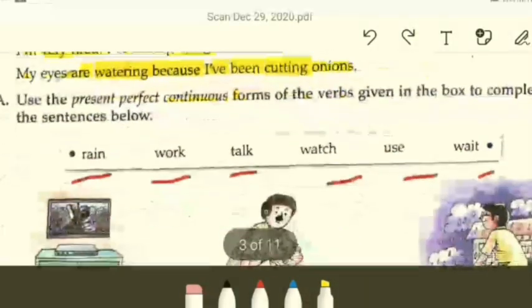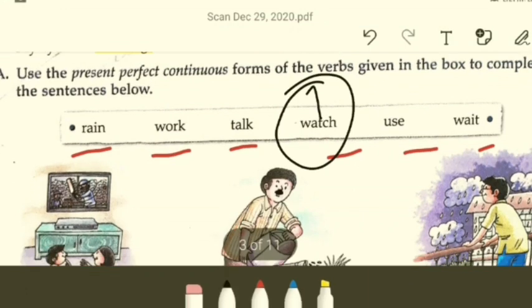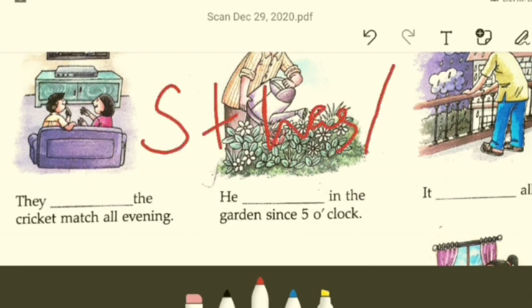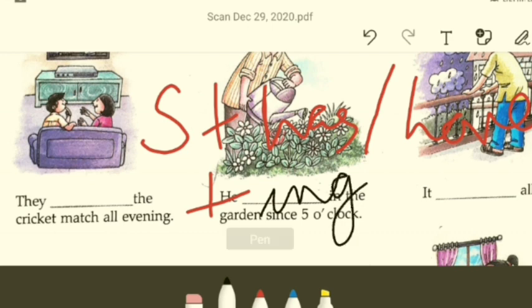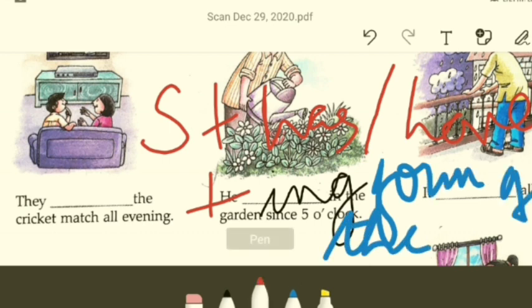See, this is the word and the form is present perfect continuous tense. So it's subject plus have or has been plus ing form of the verb. Okay, so it will be like this. The form is subject plus has or have been plus ing form of the verb.